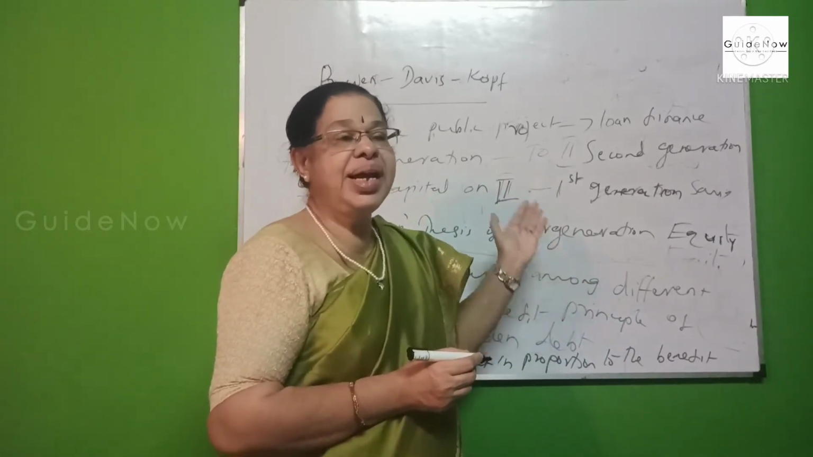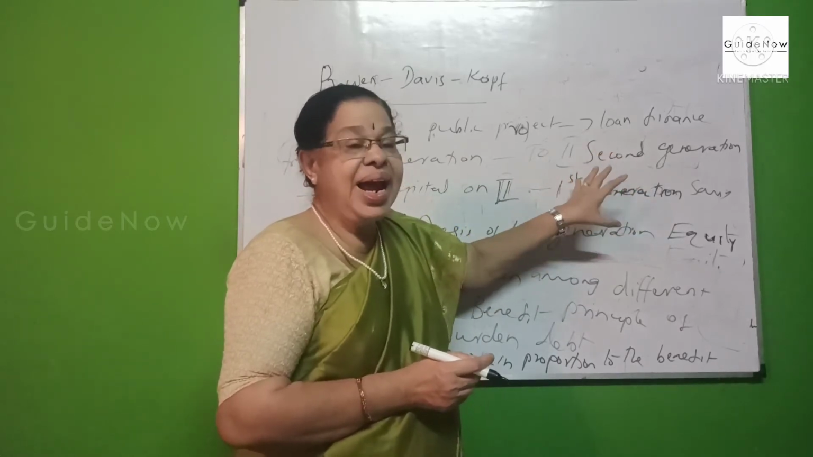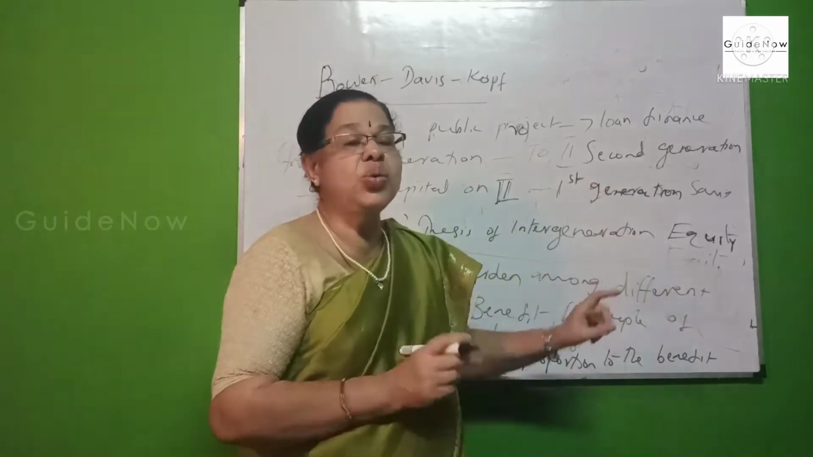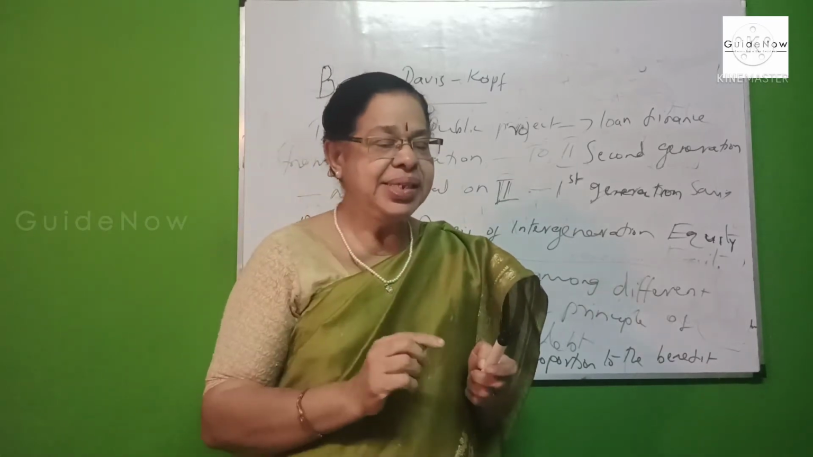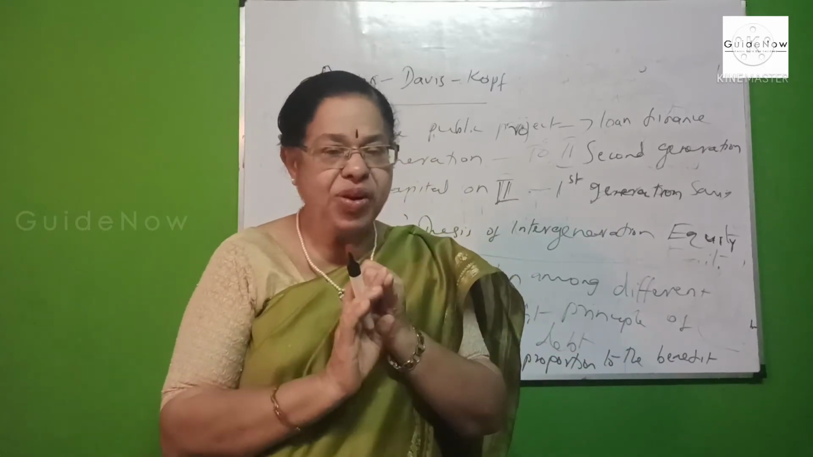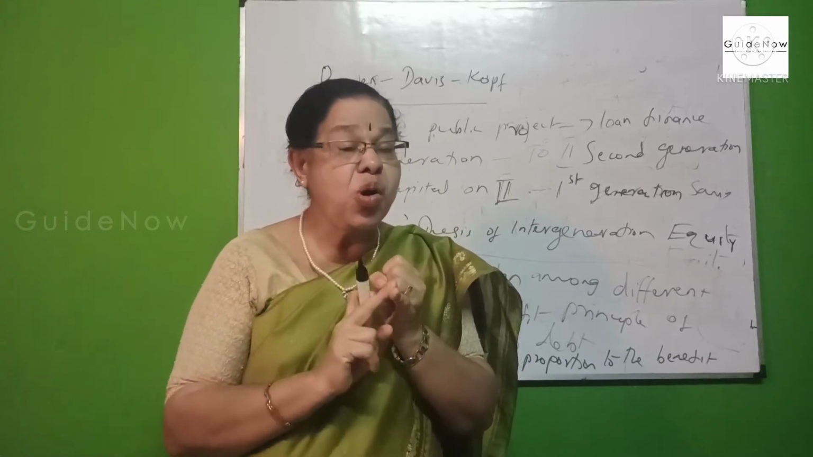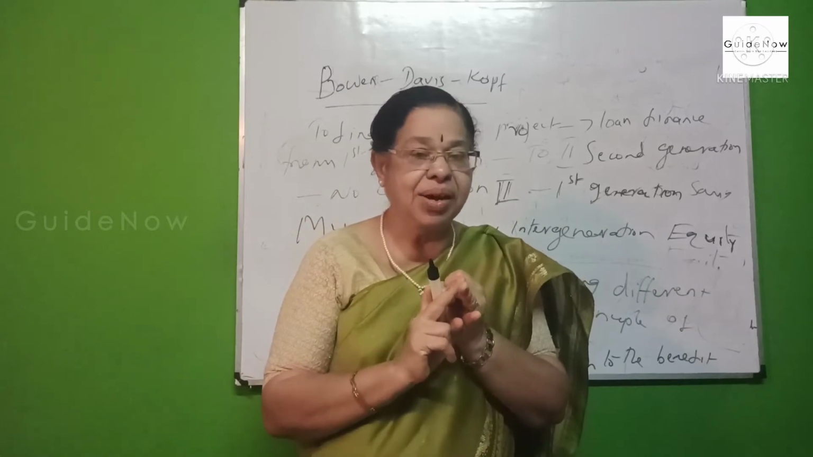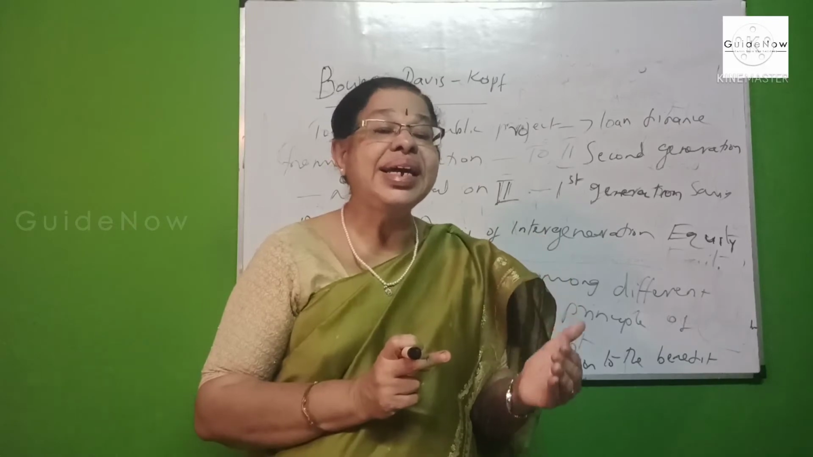They sell their entire bonds to the second generation to get additional funds to purchase consumer goods during their retirement life. That is, the bondholders, the first generation, sell their entire bonds to the second generation to get additional income to purchase consumer goods during their retirement.